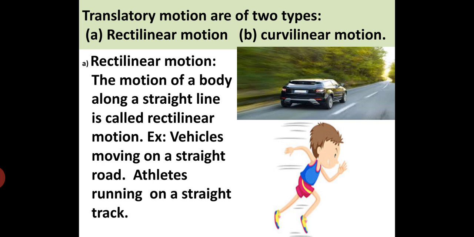Or the athletes running on a straight track, they have to run on a straight track. They should not go on a curved path. If it goes on a curved path, then we say it is curvilinear. If it is straight, then we say it is rectilinear. The motion of a body along a straight line is called rectilinear motion.